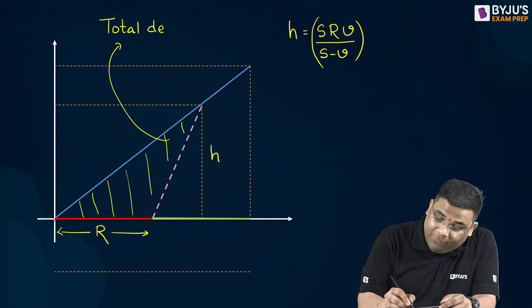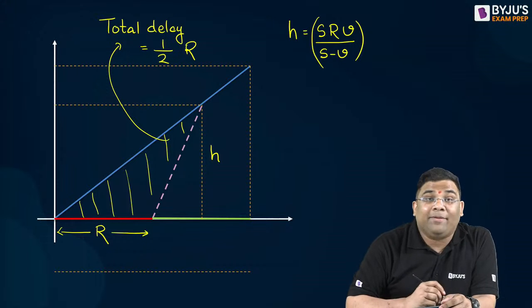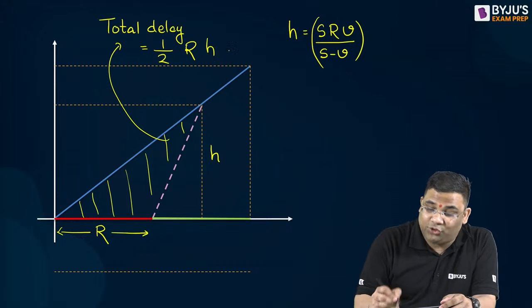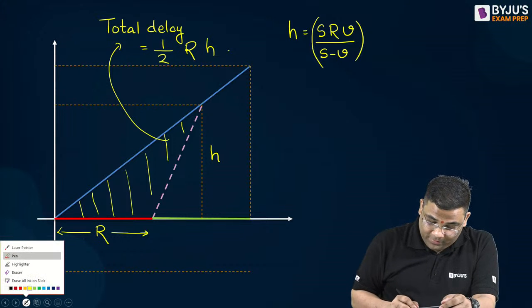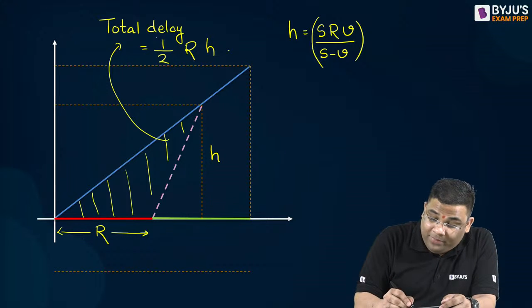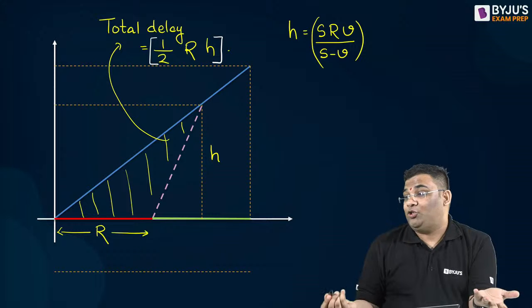Your total delay will be equal to half, base is the red time r and this height is h. So I can say half r into h.